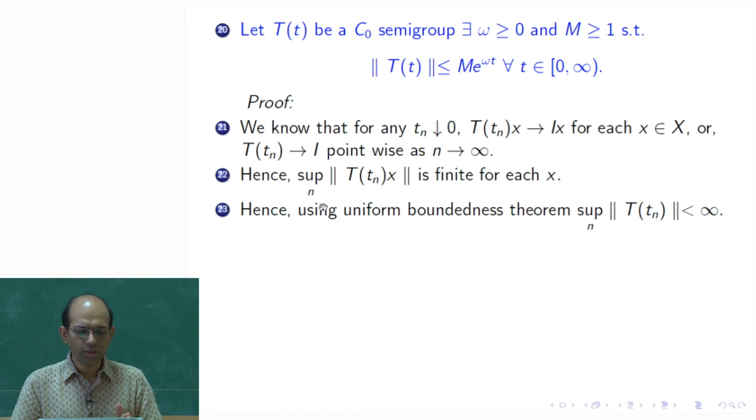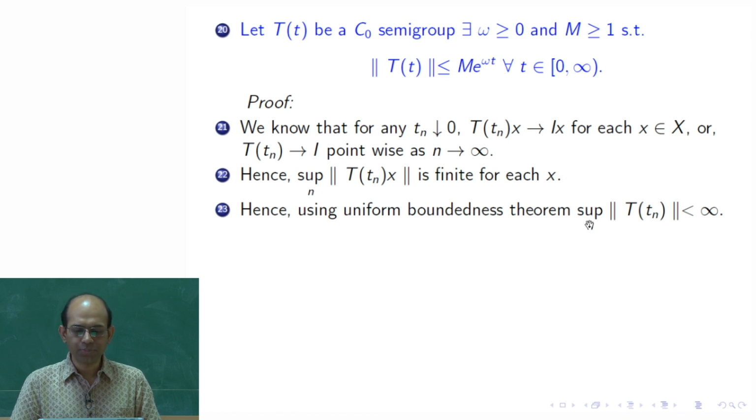Now since this is true, we can apply the uniform boundedness theorem from the functional analysis course, and what we get is the step from pointwise boundedness to uniform boundedness.